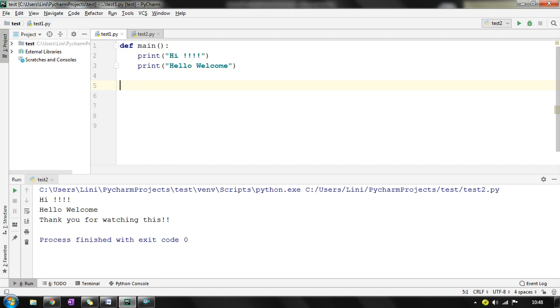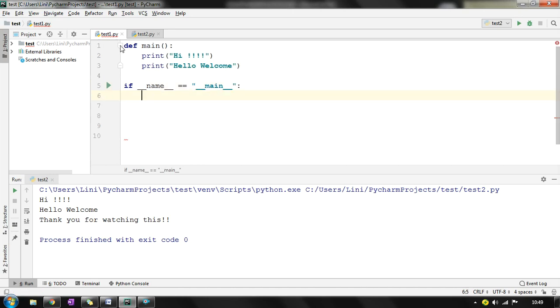Now I have to justify that this is a main function with the help of if. If underscore underscore name underscore underscore. In an IDE they always show whatever you are typing, so no need to type again, but I am just typing over here. Underscore underscore main underscore underscore. And then I have to follow up with a colon, and then I have to call the user defined function under which you are printing certain things, so you need to write down main.